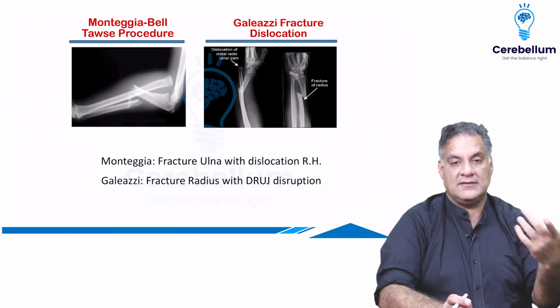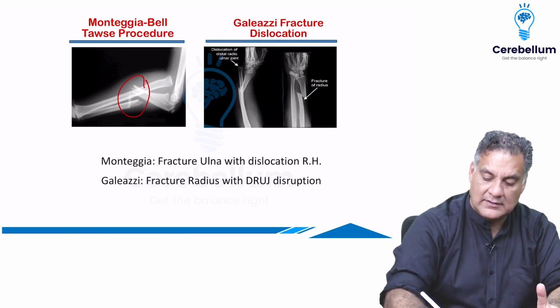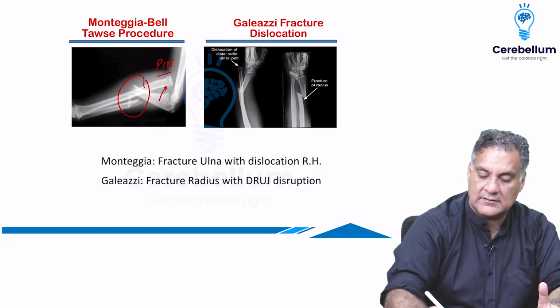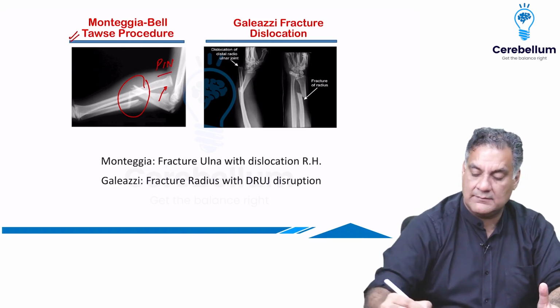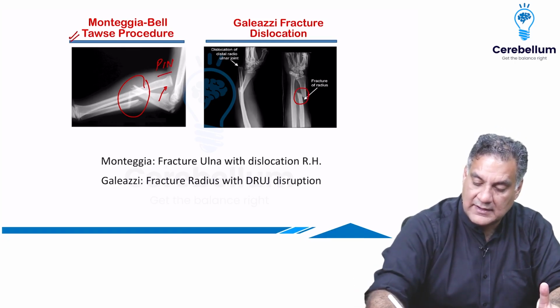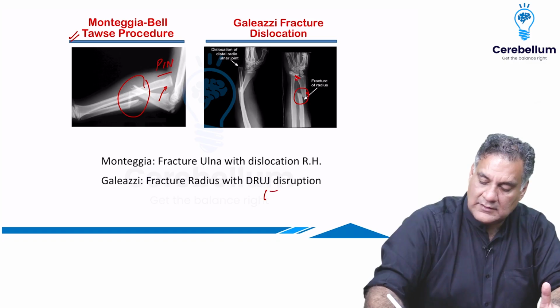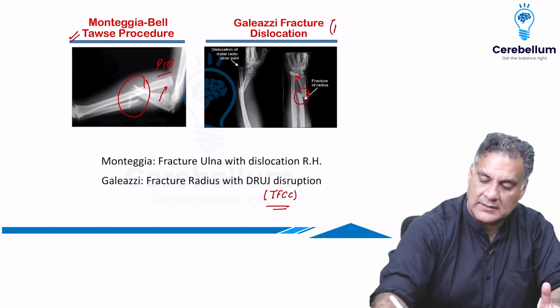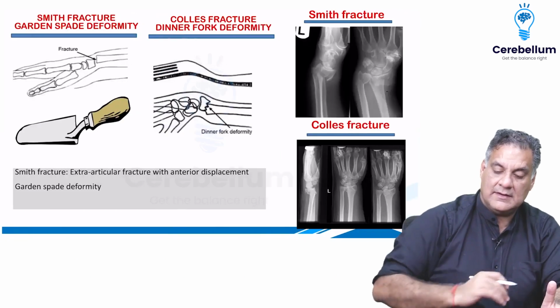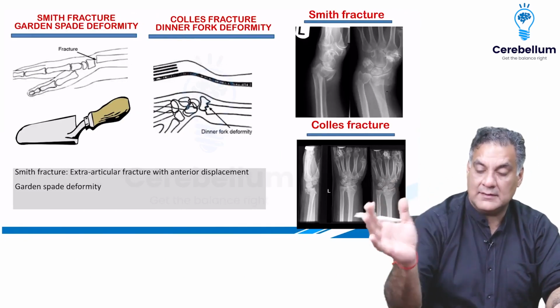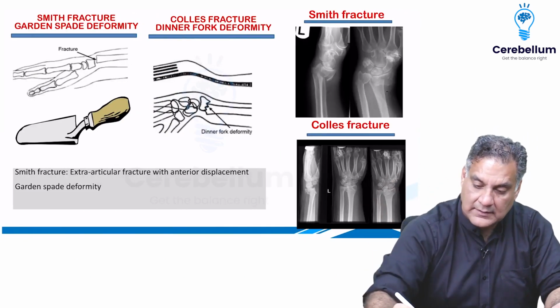So Monteggia is a fracture of ulna with dislocated radial head. The damaged nerve is posterior interosseous nerve. There is a surgery for it, Bell-Tosse procedure. Galeazzi is a fracture of radius with damage to the distal radioulnar joint, along with the triangular fibrocartilage complex at the wrist. Which is more common? I told you, Galeazzi.